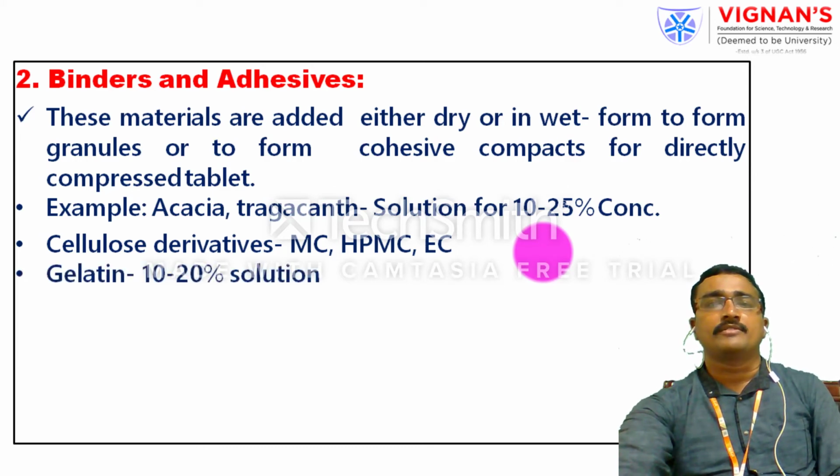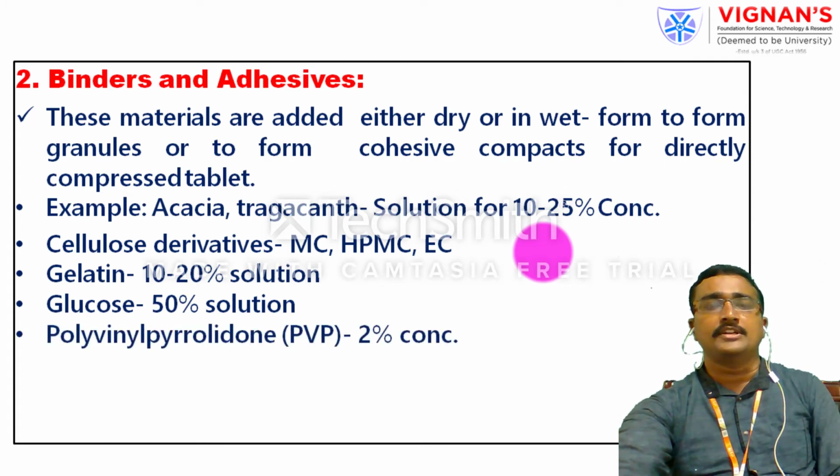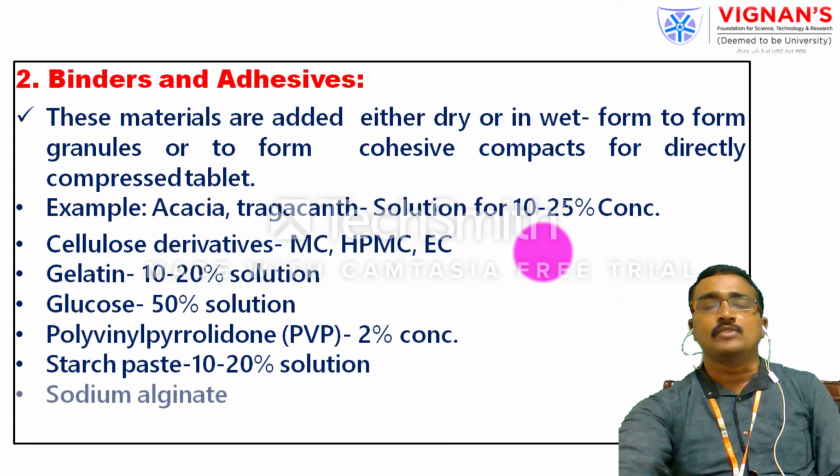Gelatin is preferably used in a concentration of 10 to 20%, mainly added in solution form, and glucose is also added in solution form, mainly at 50% concentration. Polyvinyl pyrrolidone, PVP, acts as a binder at a concentration of 2%, and starch paste also acts as a binder at 10 to 20%. Sodium alginate and sorbitol are also used.